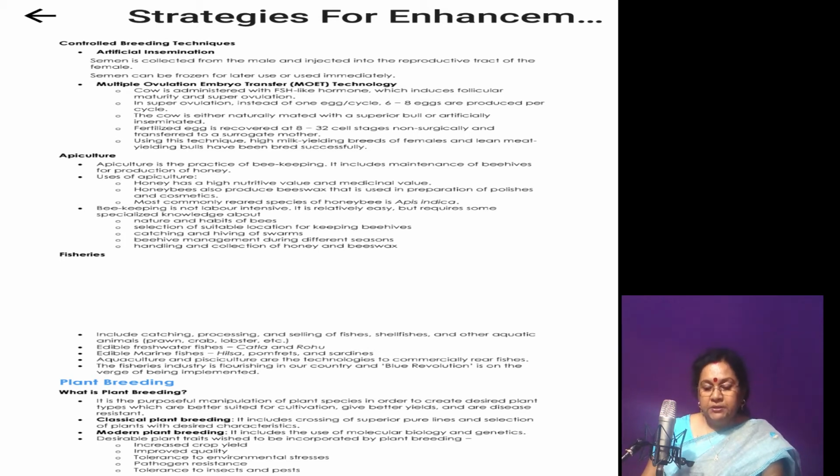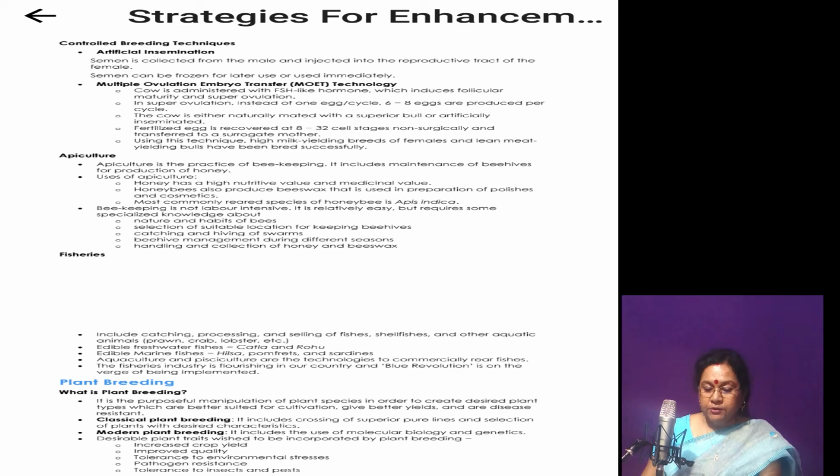Second step is evaluation and selection of parents. After the evaluation of germplasm, the desirable combinations of male plant and female plant are obtained, and they are multiplied and hybridized either by self-pollination or cross-pollination, and a pure line is created.